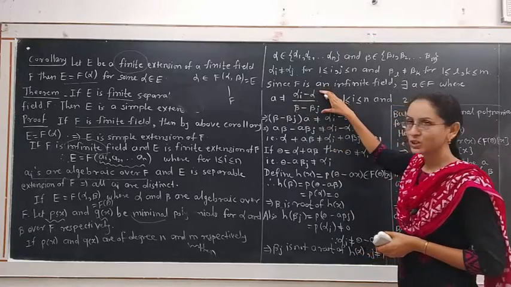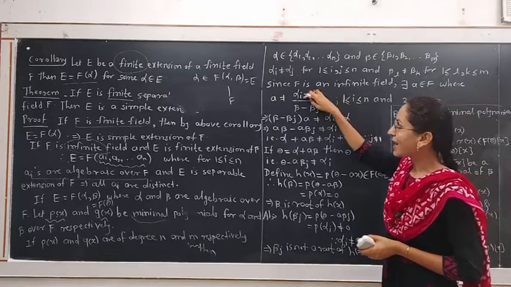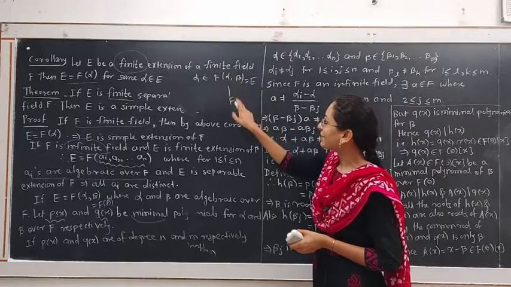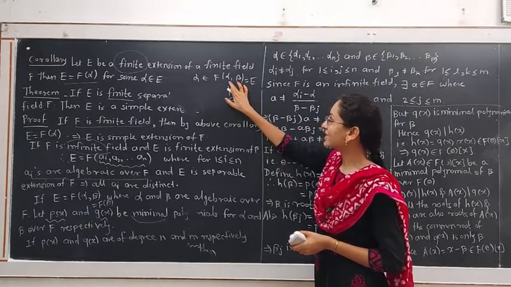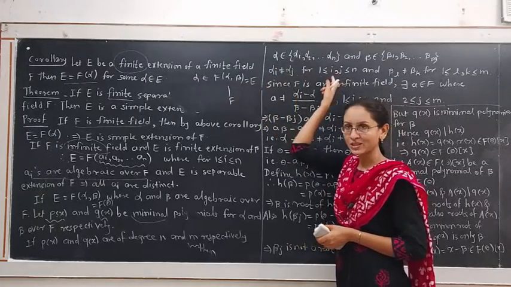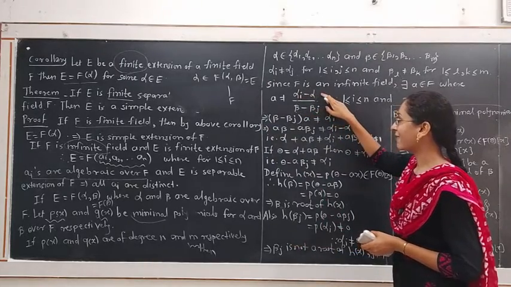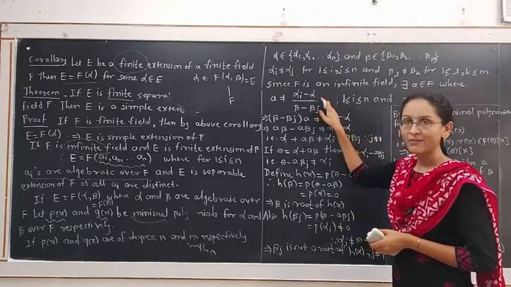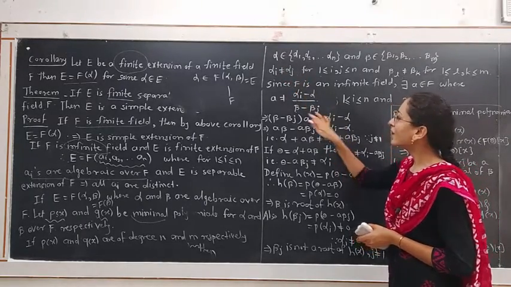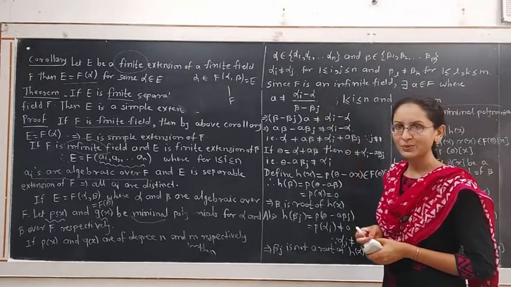We are considering this quotient, where alpha and the alpha i's belong to the extension field of F, that is E. Alpha has n choices, beta has m choices, and we are considering the quotient of alpha i minus alpha. Obviously, alpha i minus alpha does not belong to F because it is in the extension of field F. Beta minus beta j is also not in F, hence this quotient does not belong to F.